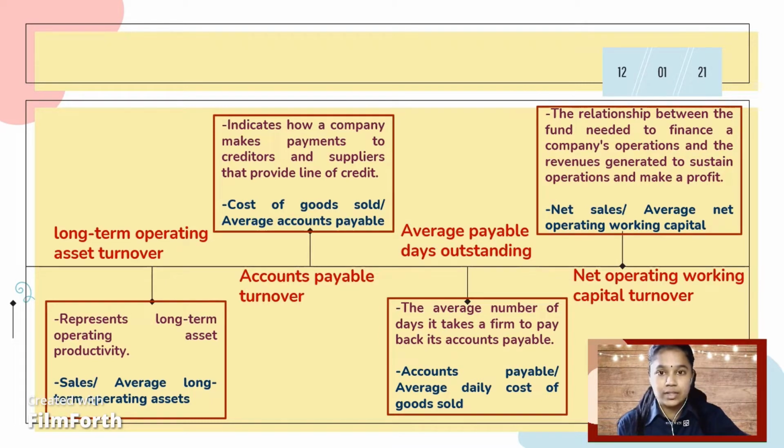Finally, in 2021, the net operating working capital turnover of Bumi Armada Berhad is above 1.5, and it should maintain its net operating working capital turnover ratio over 1.5 in order to generate revenues effectively.